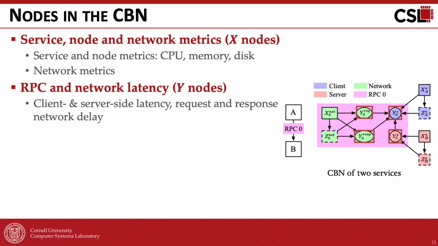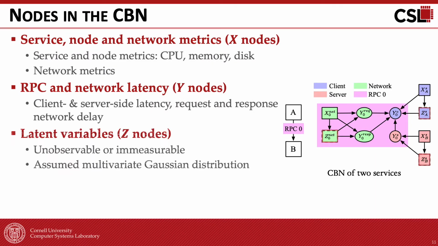We also collect the client and server-side latency, and request and response network delay for each RPC, which are denoted as Y nodes. Finally, we include latent variables, or Z nodes, for each service and network channel to model the unobservable or immeasurable factors that also have impact on the end-to-end performance. Since there are many latent factors, we assume the latent variables follow a multivariate Gaussian distribution.